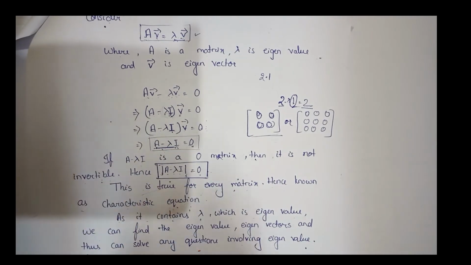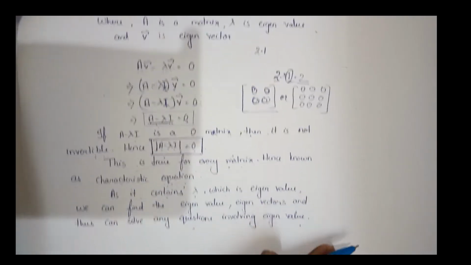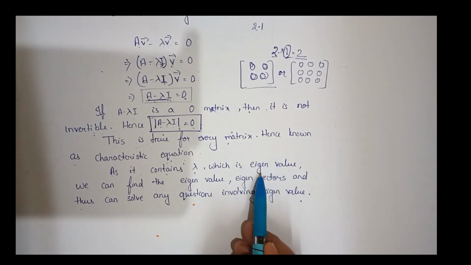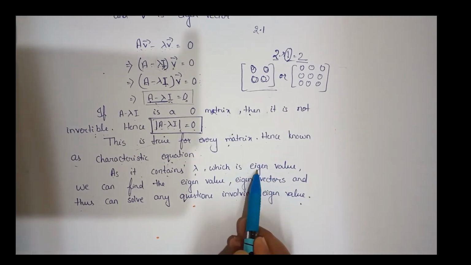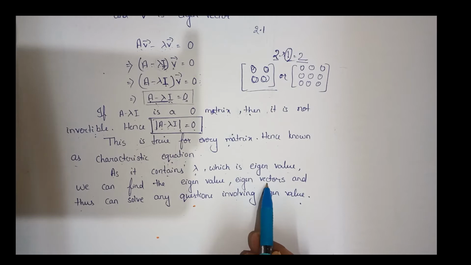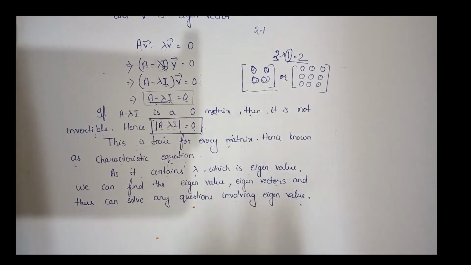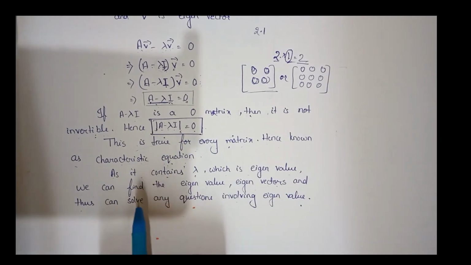Whenever any matrix is given, we use this characteristic equation. Why? Because it contains lambda, the eigenvalue, and we need to find the eigenvalue. If we have the eigenvalue, we can find the eigenvectors, and after finding the eigenvectors, we can find the normalized eigenvectors. From those we find the orthogonal matrix X, then its transpose, and then the orthogonally similar matrix, which is in canonical form. So every time, lambda is very important, which is why we use this characteristic equation.